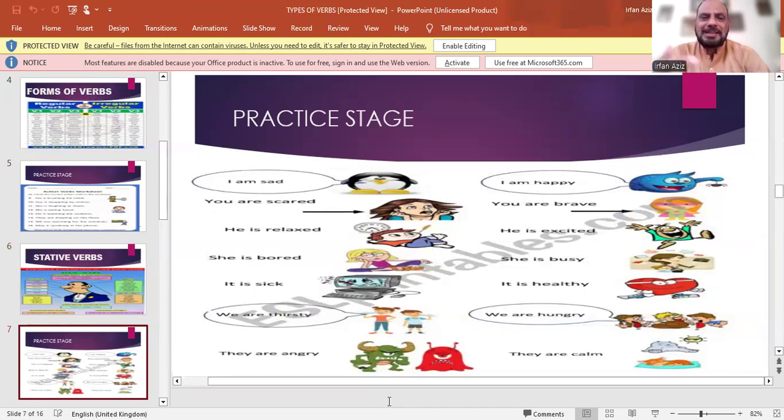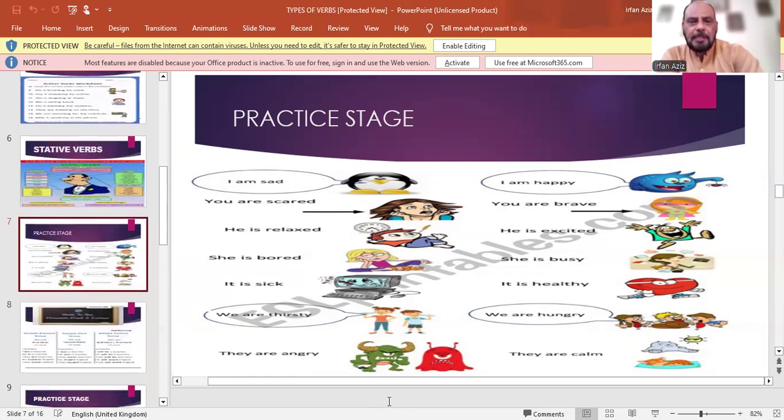Now, its practice is like I am sad. So sad is a stative verb. Like you are scared, we are brave, he is relaxed, she is bored. All these verbs explain the state of some person or something.